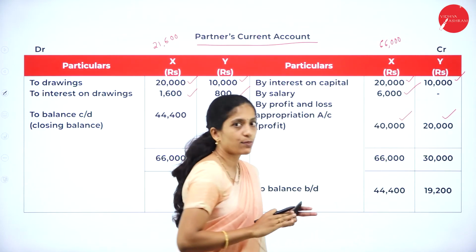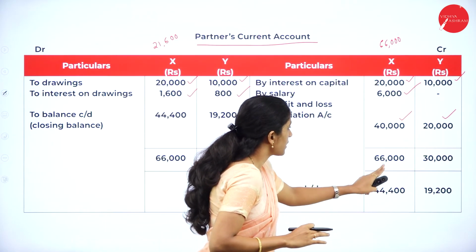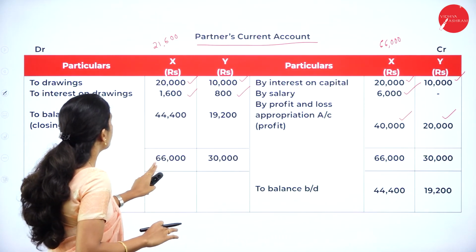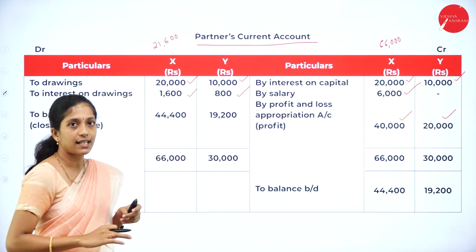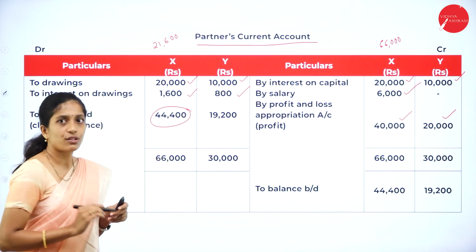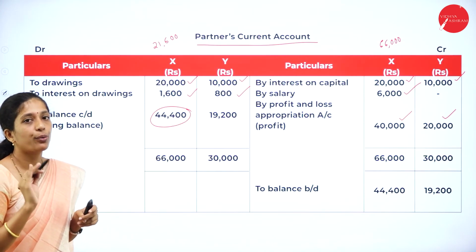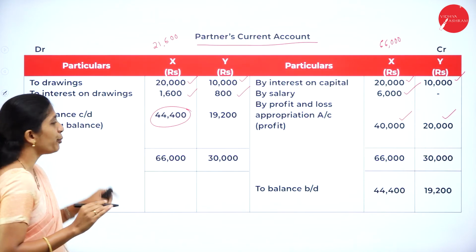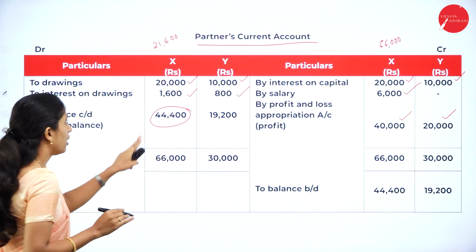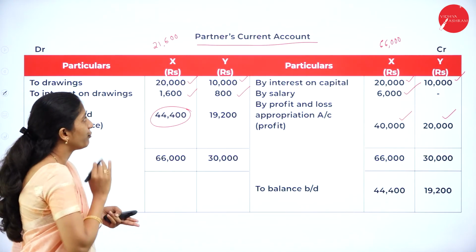Now which side is more? Credit side is more, right? So we write 66,000 on both sides, minus 21,600. So the balancing figure will be 44,400. Now what is this balancing figure? How do we write the balancing figure? To balance carried down, how much? 44,400.